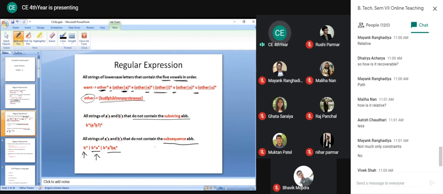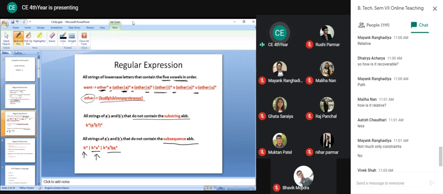Otherwise, it will generate the subsequence ABB. So that's why we have only 1 B here after A. Once you achieve A, you cannot have 2 occurrences of B. Otherwise, it will create a problem, because if you eliminate this A star, it becomes ABB. We do not want a subsequence ABB. So after A, only 1 occurrence of B is possible. A can come any number of times, but only 1 occurrence of B is possible once you encounter A. That's why this pattern is there.